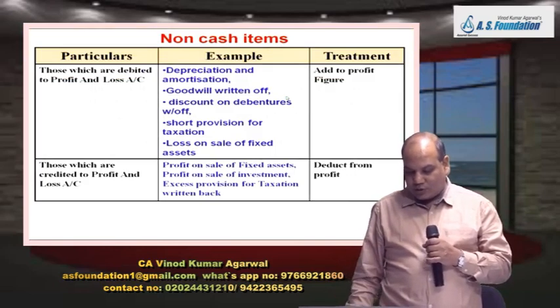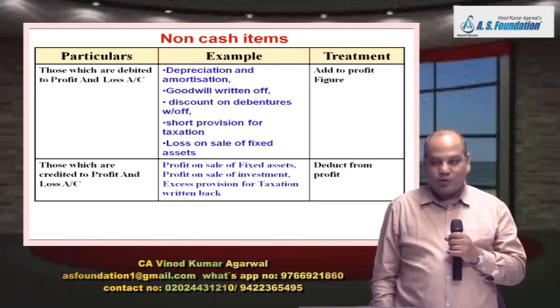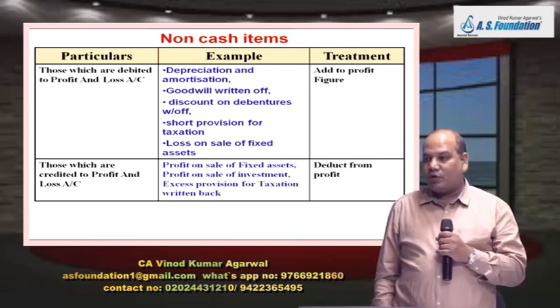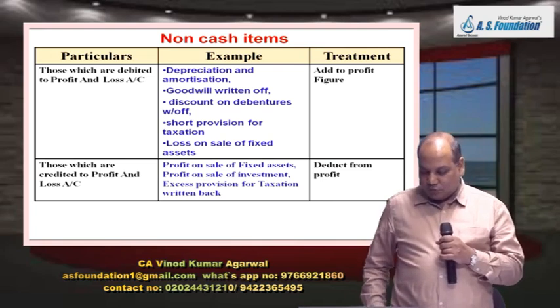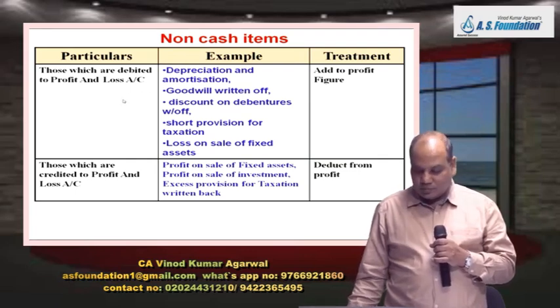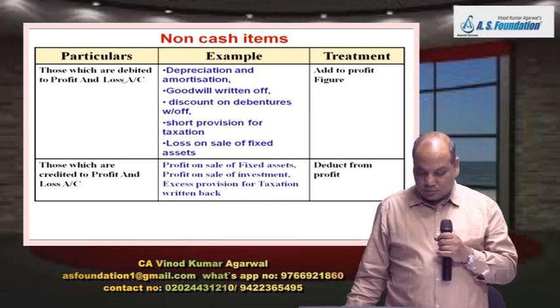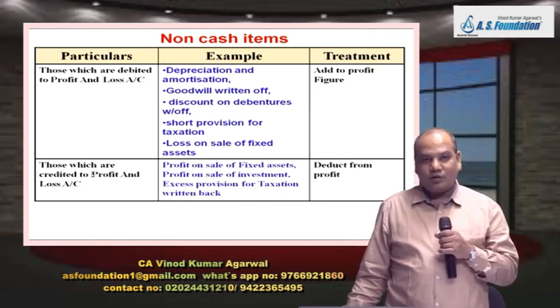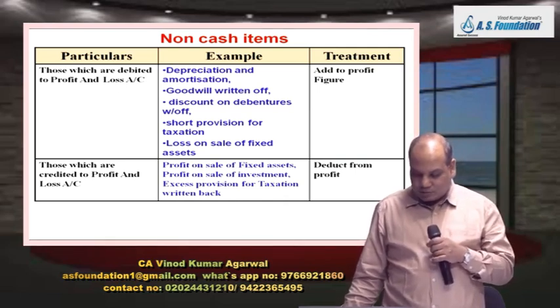And one more, write down adjustment for non-cash item. Point number 2, adjustment for non-cash item. You can just write down 1 or 2 examples. There are 2 types of non-cash items which are debited or credited to P&L account. One, which are debited to P&L account, and second, which are credited to P&L account.